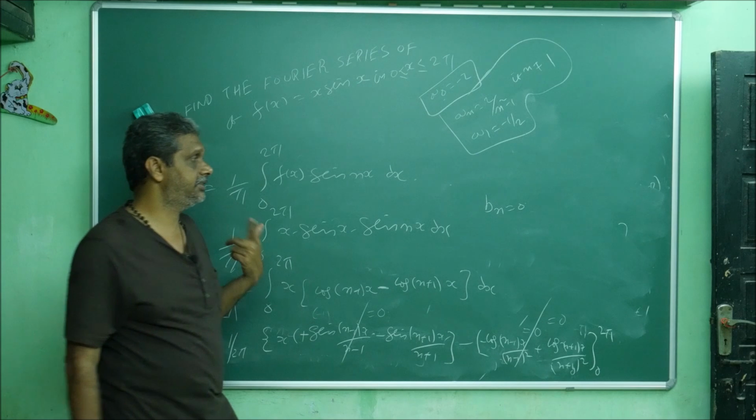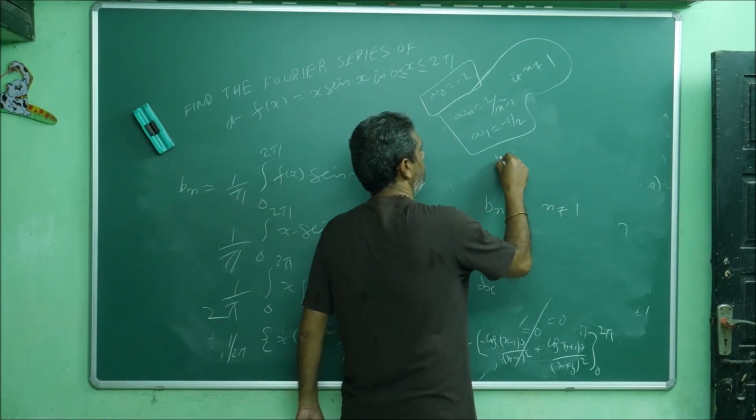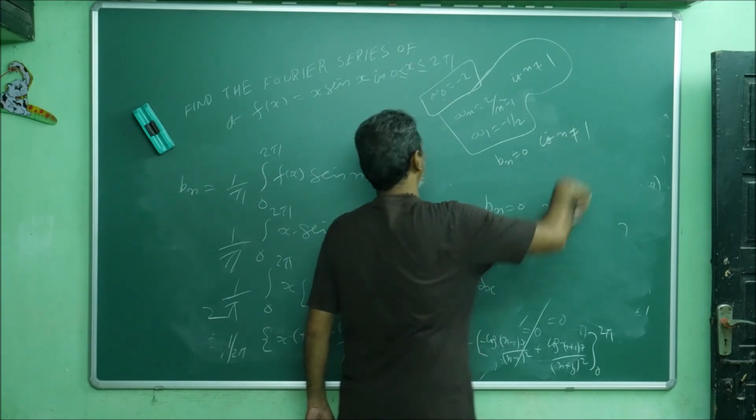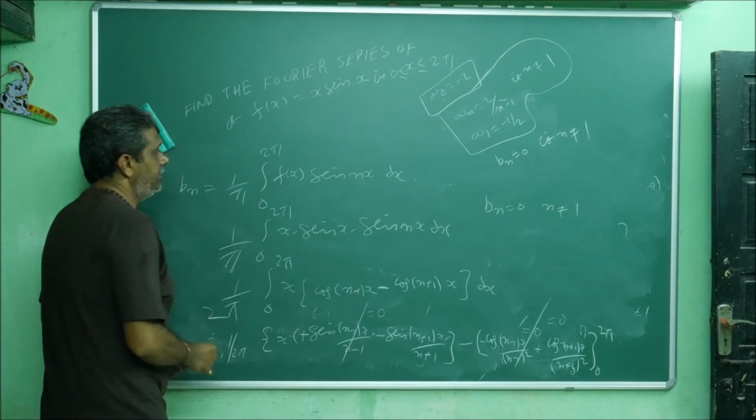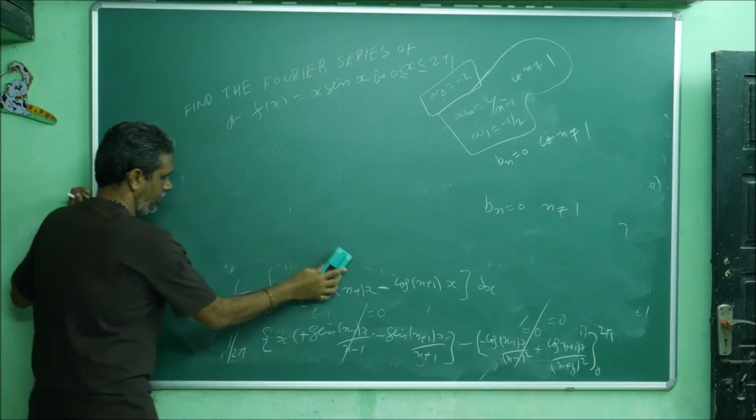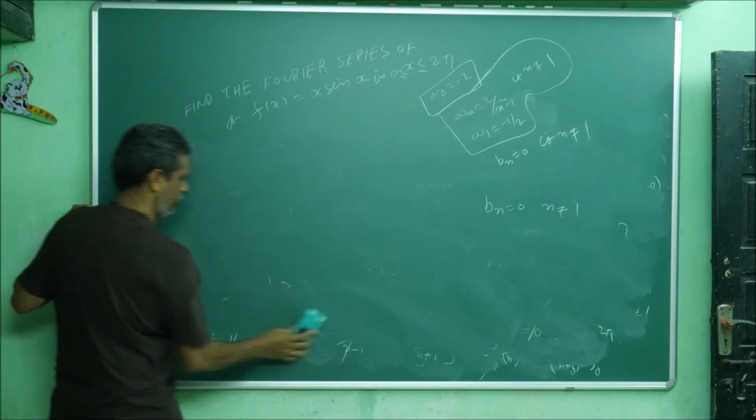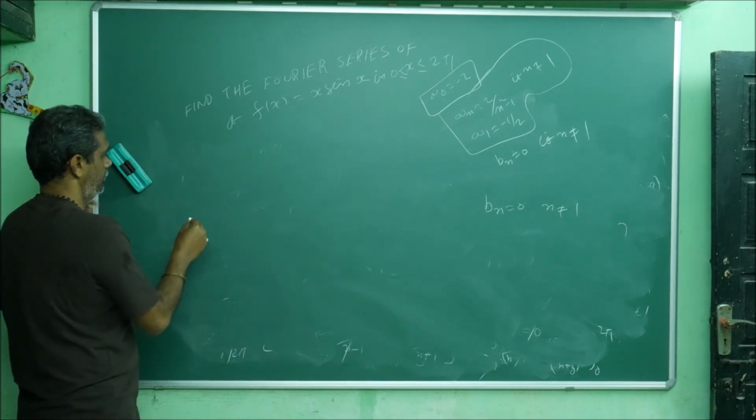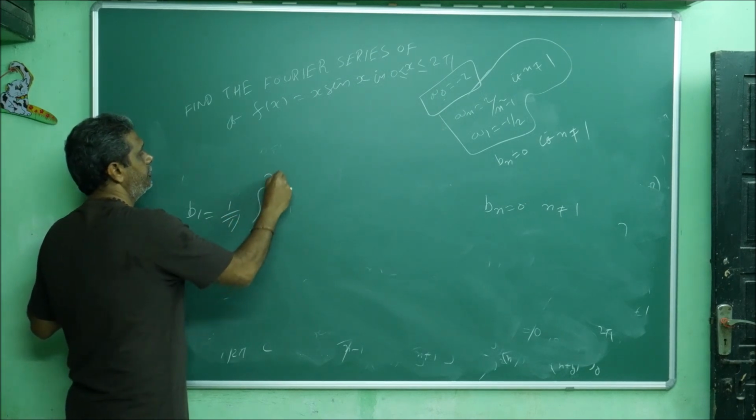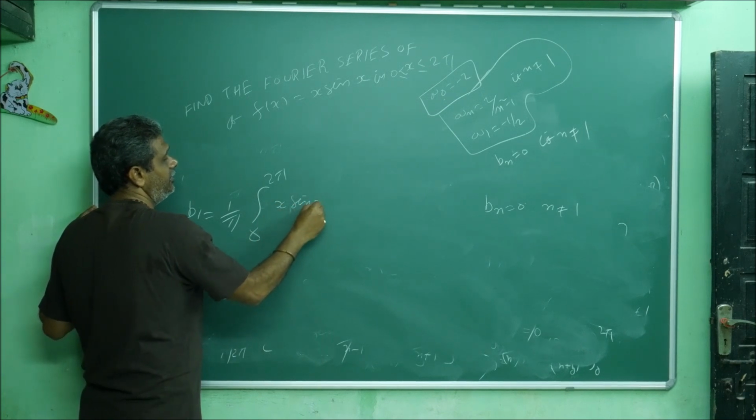Immediately you can ask, what is n is equal to 1? n not equal to 1. So b_n is equal to 0 if n not equal to 1. Then immediately you can find b1. Again old story. As previously how we did a1, similarly you can do. b1 is equal to what? 1 by pi, 0 to 2 pi, f of x into sin x.